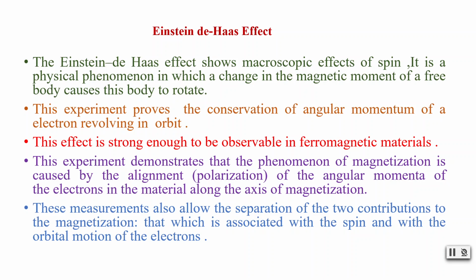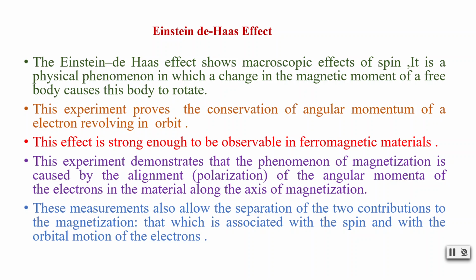So we are conducting the experiment of the Einstein-de Haas effect, in which we use a ferromagnetic body, and by applying certain external conditions, we change the magnetic moment, observe the body rotate, and then interpret the whole phenomenon.